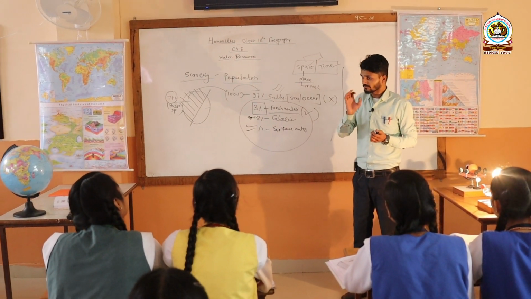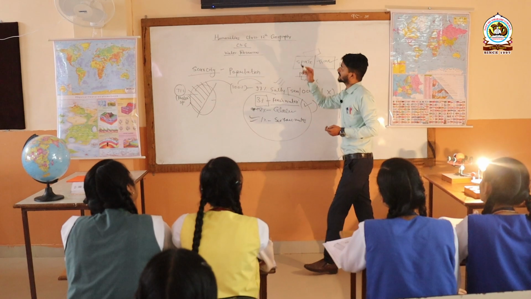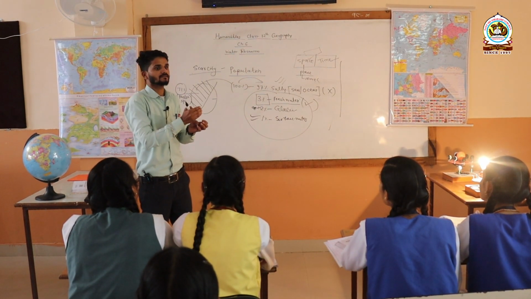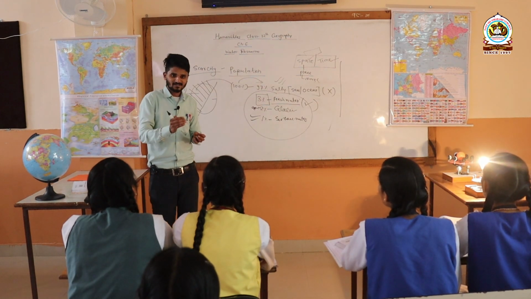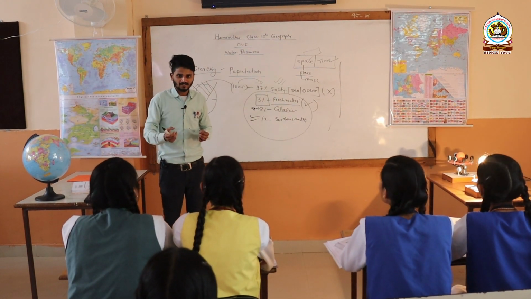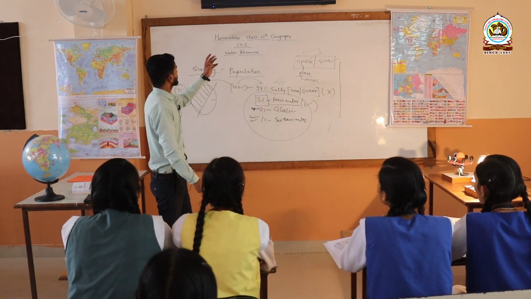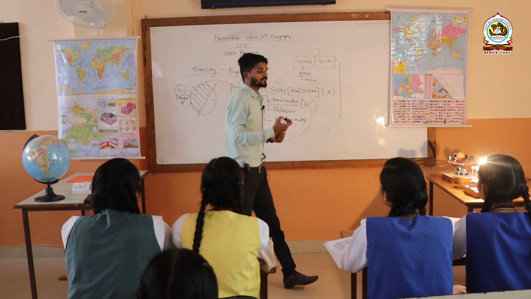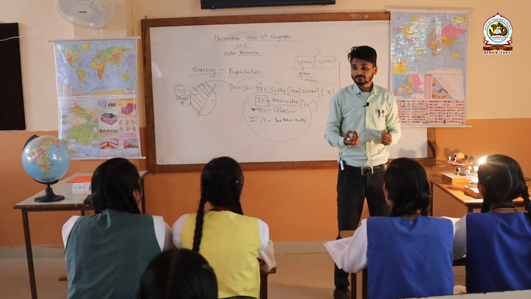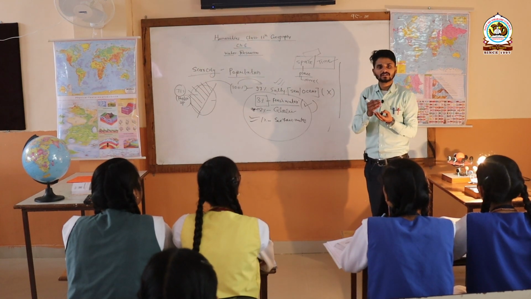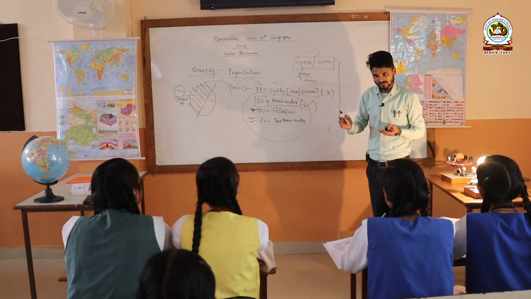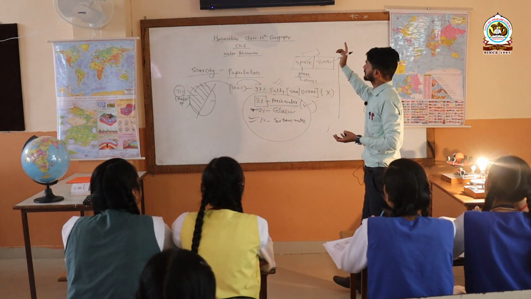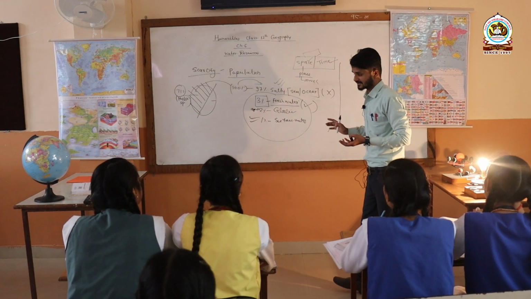So in one line, what we have to remember is that the distribution of water became the cause of disputes between various states or various countries. If we talk about examples, you can see here the Indus River dispute. Do you know it is between which two countries? Yes, it is between India and Pakistan. So you have to remember the first dispute: the Indus River water dispute between India and Pakistan.